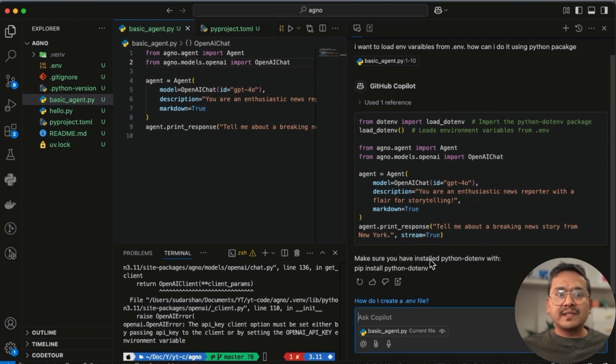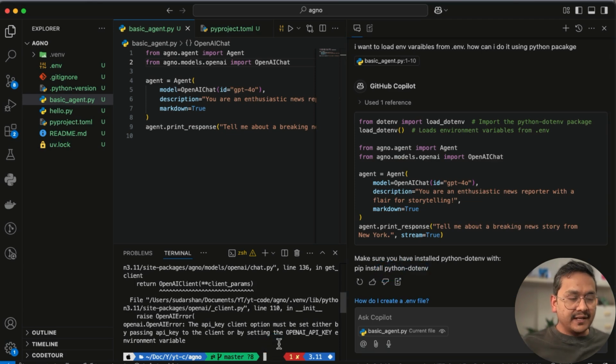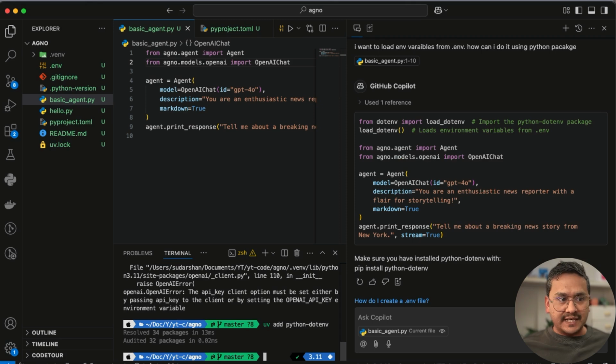Okay, make sure that you have installed python-dotenv with this. So here it says pip install python-dotenv. What I can do now, okay, I need that package, right? So now what I can do is I can copy this, Control C. I can go here and say uv add, Control V, right? So python-dotenv. It was already installed when I installed OpenAI and AGNO, right?